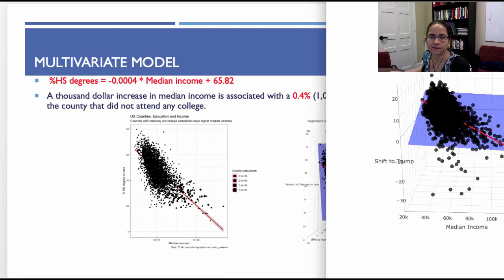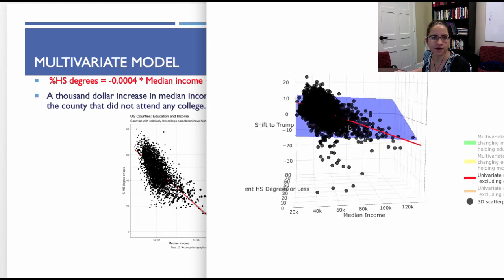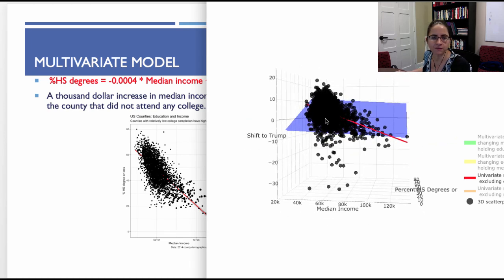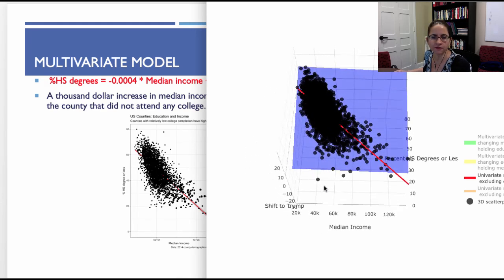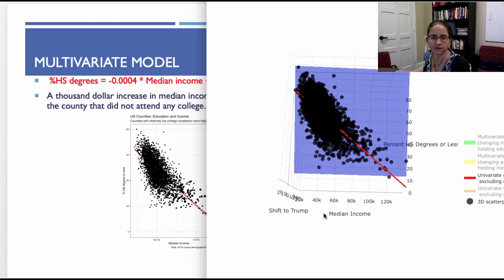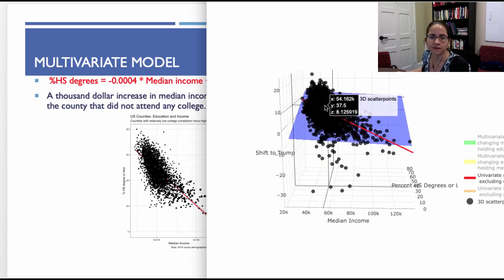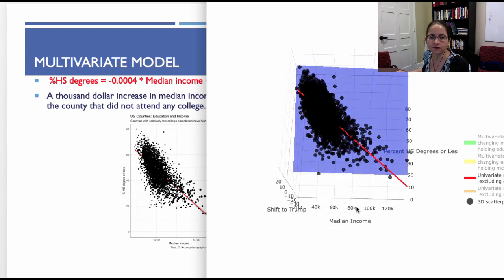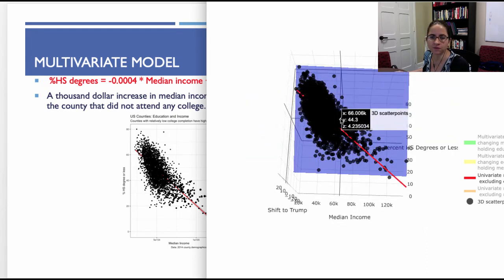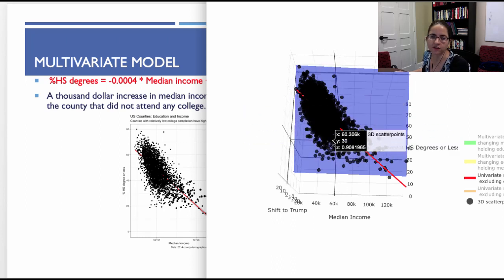And so we're going to take this regression plane here, and we're going to pull it so that we see median income and the shift toward Donald Trump. But then if we spin this so that we're now looking at the relationship between income and high school degrees, we're going to see that this negative association between income and shifting towards Trump is also associated with a negative association between undereducation and income. So areas that don't have much education tend to be earning less.